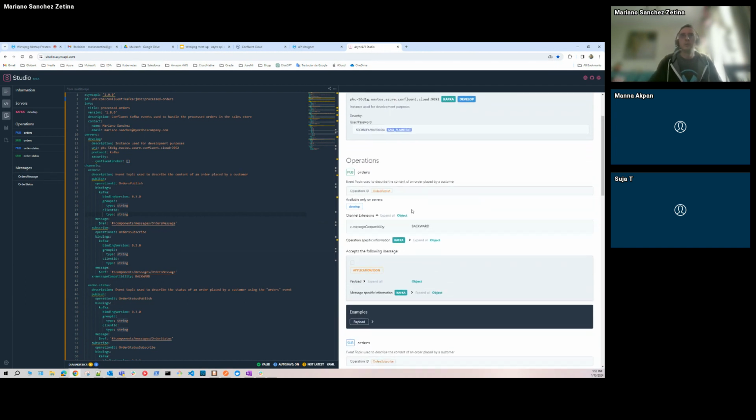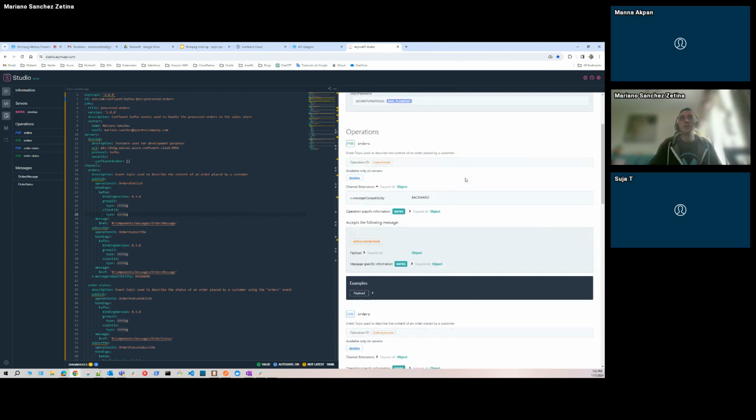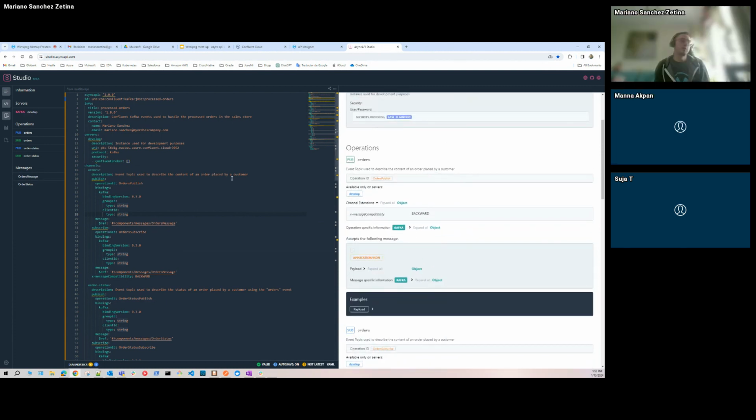Are there any other types of security schemes that can be used? Yes, yes.